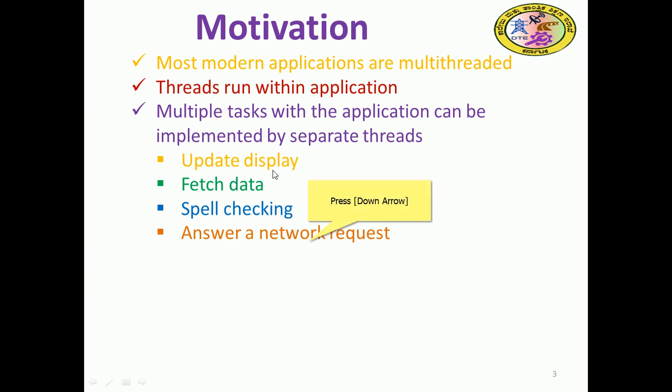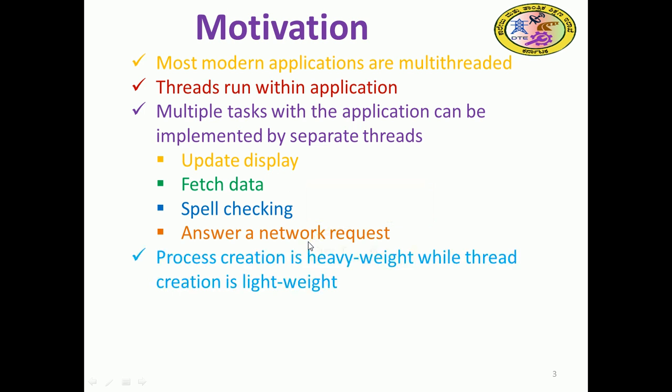Answering a network request. So maybe you are browsing, and suddenly you want to download from a certain website, then a network request will be required. So that is also one thread. Process creation is heavyweight while thread creation is lightweight. So that is the difference between process and thread.